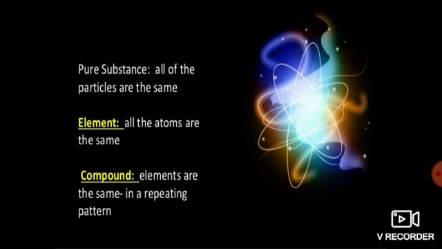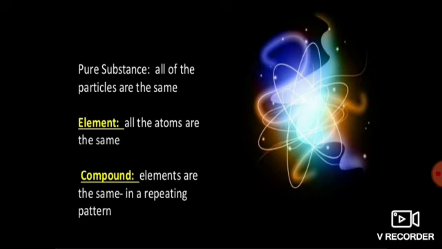That is what the octet rule said. Clear? Now let's start with elements and compounds. We have seen what atoms and molecules are. Now these atoms combine together and form molecules. Now what exactly are elements? Matter is divided into three types: elements, compounds and mixtures. Mixture is not in your syllabus, but elements and compounds we have to study.